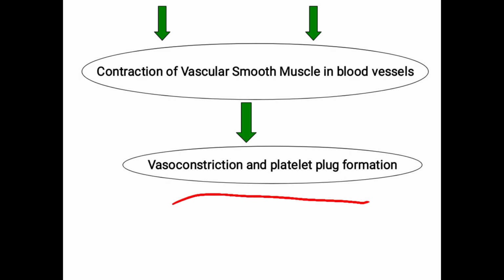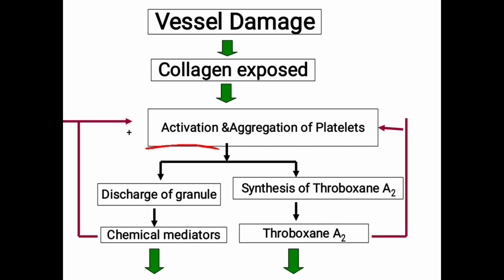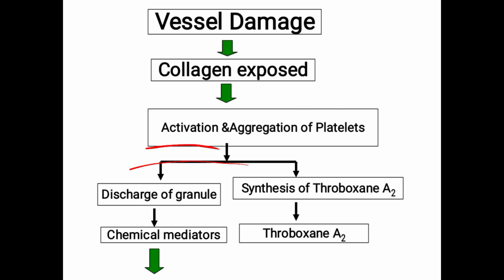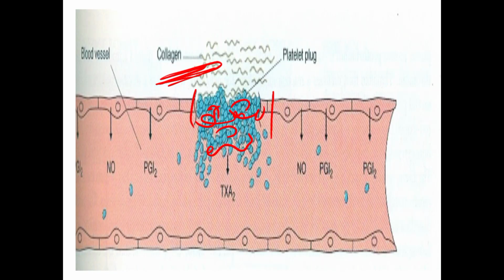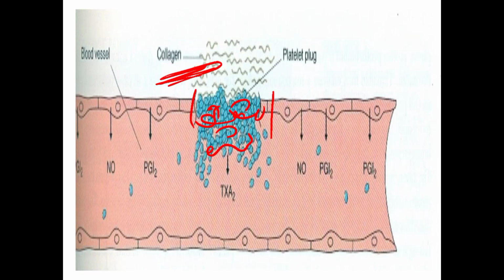So this is how. Understood? I will explain again. So vasoconstriction, how the temporary plug formation is taking place. Whenever there is a cutting of the blood vessels, endothelial damage, the endothelial layer gets damaged, so the collagen gets exposed.